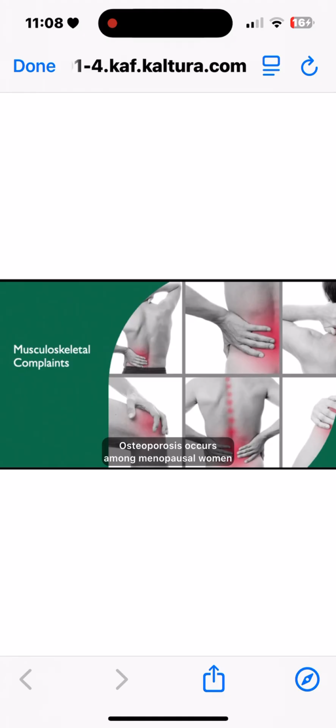Osteoporosis occurs among menopausal women who are at greatest risk due to estrogen deficiency. Weight-bearing exercise, 1,200 milligrams of calcium consumption daily, and maintaining adequate vitamin D can help prevent osteoporosis. The test of choice is the DEXA bone density test, so a bone mineral density 2.5 or more standard deviations below the reference range, or the young adult female reference range. So the T-score, a positive T-score would be less than or equal to minus 2.5 standard deviations.